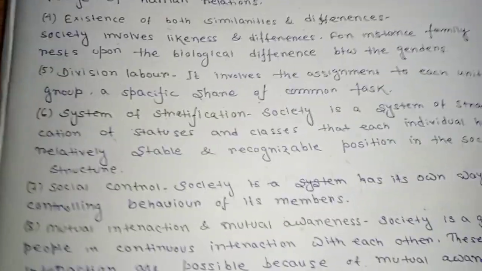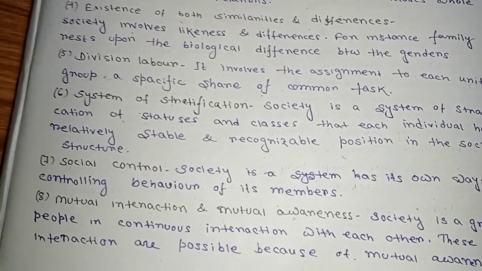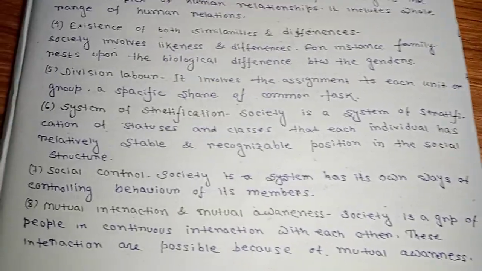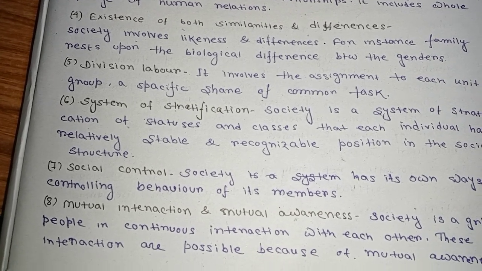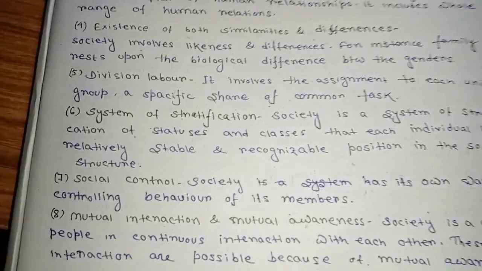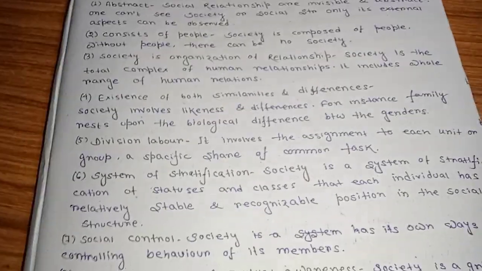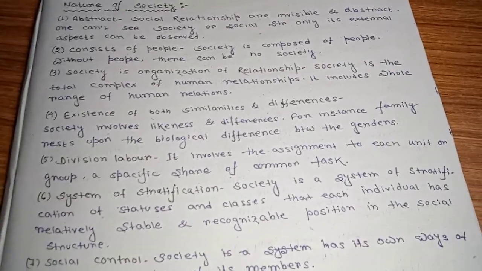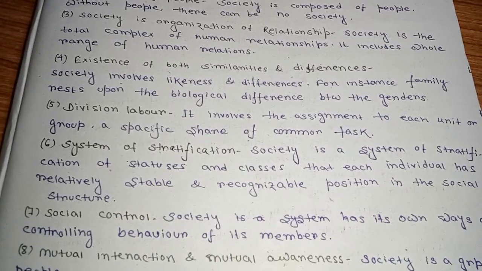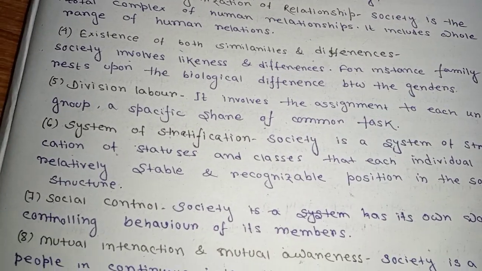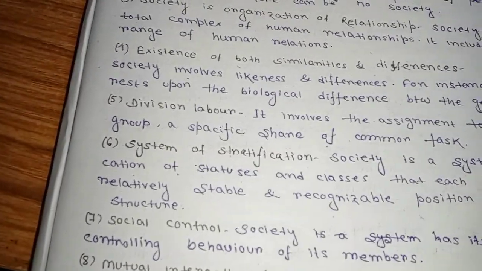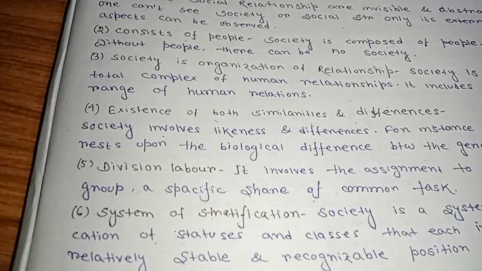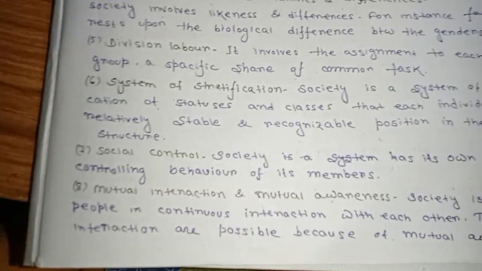Next is social control. Society has its own way of controlling the behavior of its members. Society has its own way to control the behavior of its members. In a society, many members are present, and society has its own responsibility to control its members.